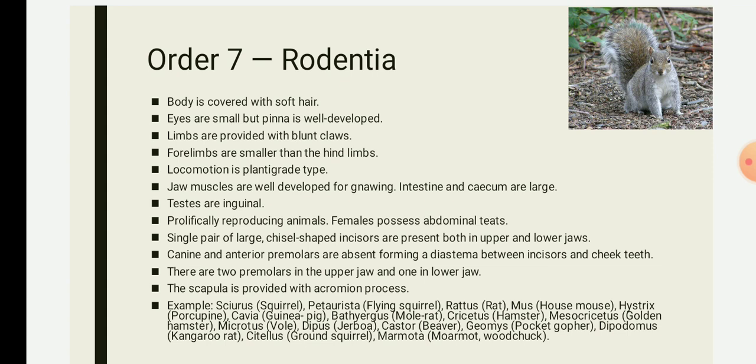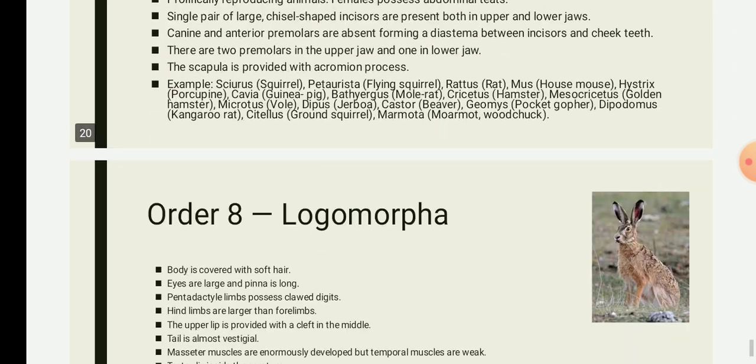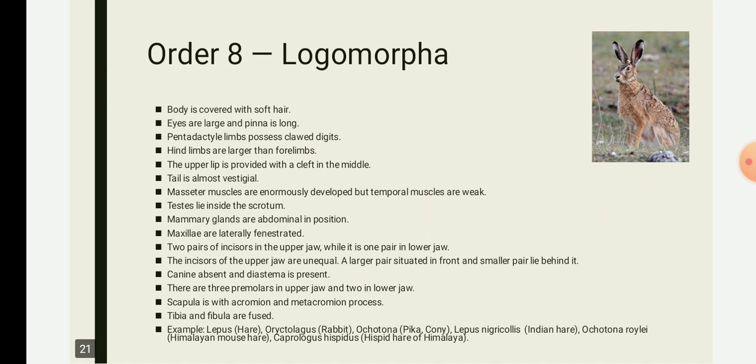Squirrels, house rat, mouse and guinea pig are examples of Rodentia. The next order is Lagomorpha. In the order Lagomorpha, lagos means hare, morph means form. They have two pairs of incisors in the upper jaw. The first pair is large and chisel-like, and found in front of the smaller second pair.